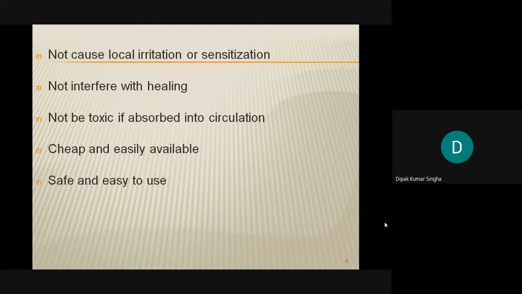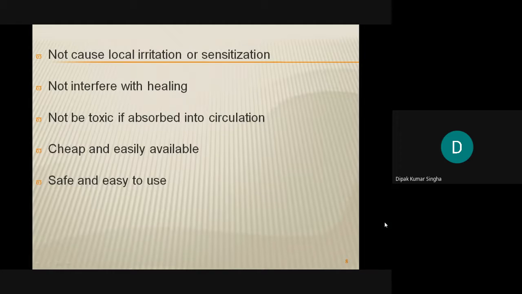It should not be toxic if absorbed into the circulation. When it is applied on the skin or in the mouth, or if this disinfectant is swallowed, systemic absorption should not have a harmful effect. Another most important thing is that it must be cheap and easily available. Obviously cheap, otherwise the chemical agent cannot be used.